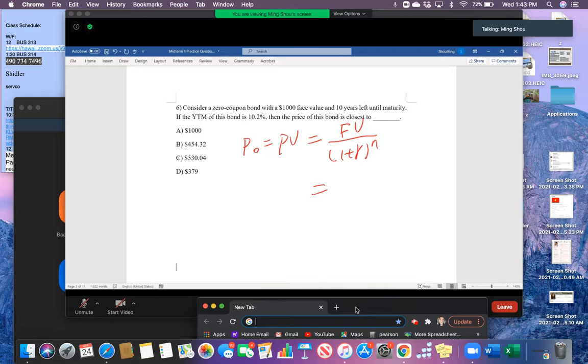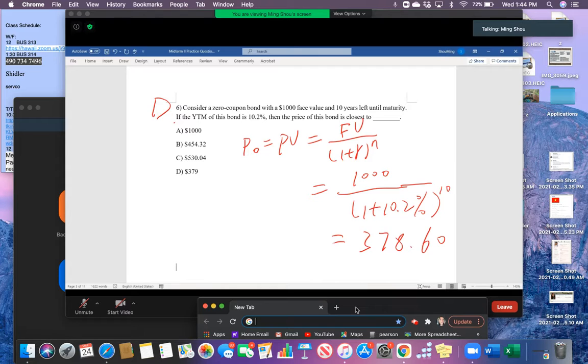Here the face value is 1,000 divided by 1 plus 10.2%, which is the discount rate, and n should equal 10 because there are 10 time periods, 10 years, right? By doing that, you can easily calculate the answer: 378.60. So it should be D.